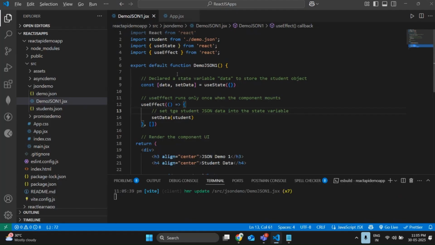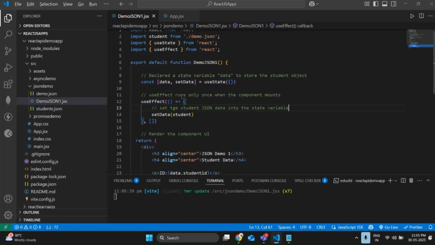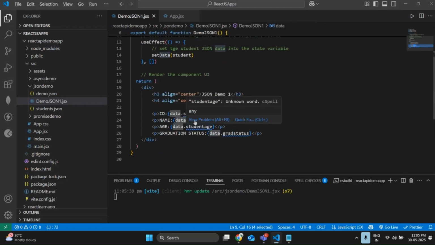Done as of now. So we are done successfully. So I stored the data. My data is stored in the data object directly. So I use data.id, data.name, data.age, data.graduation status. In this way, we are going to display using single objects and single name. So let me go with the multiple objects. Multiple student details, how to display using local JSON data.